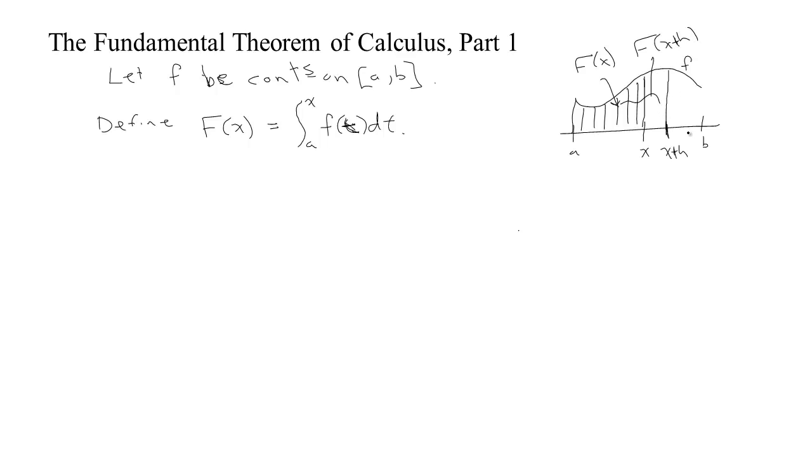So for any value between a and b where this function is definitely integrable, I could figure out the value of this function, capital F of x. Now the claim is that the derivative of capital F with respect to x is equal to little f of x. In other words, this function capital F that we define is a function whose derivative is little f. So this is a way of constructing an antiderivative.